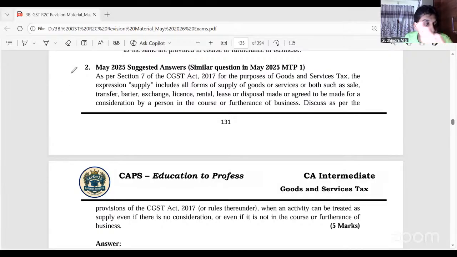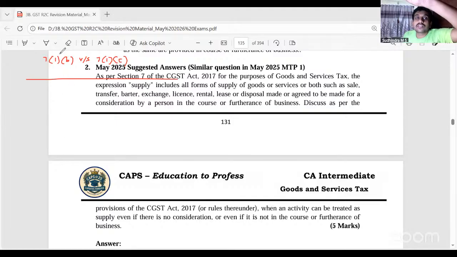If you're writing about 7-1B versus 7-1C, you can say 7-1B versus 7-1C and then write the chart. Some kind of a heading, or you can say importation of service, 7-1B versus 7-1C, and then write that chart. Definitely okay.